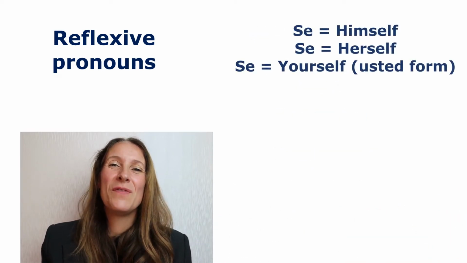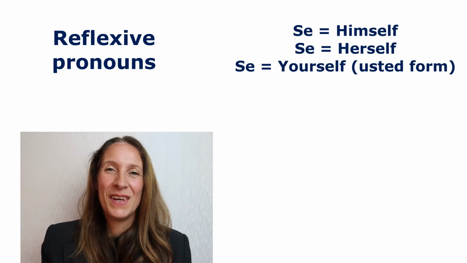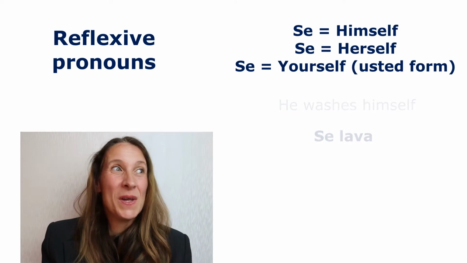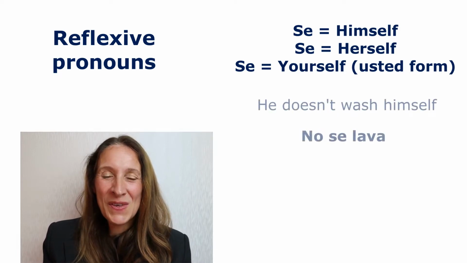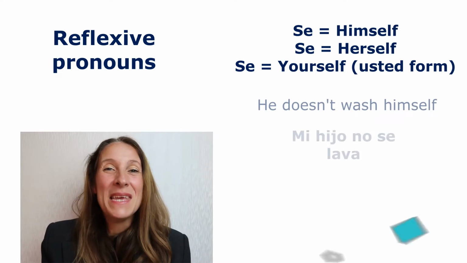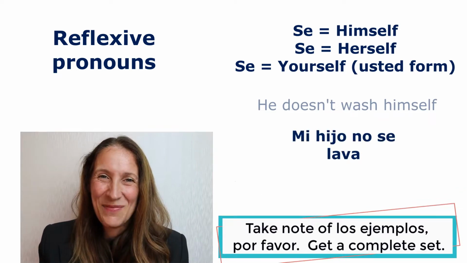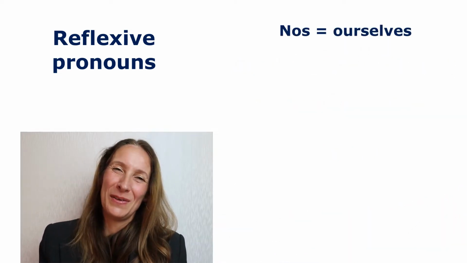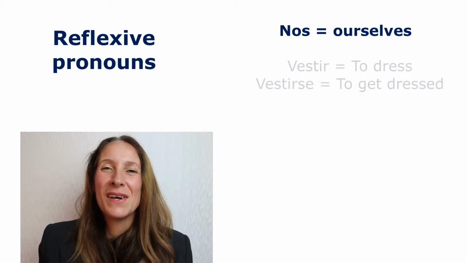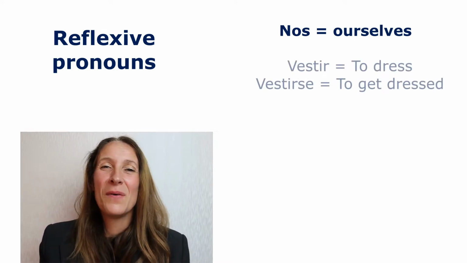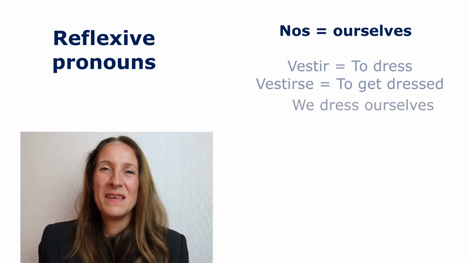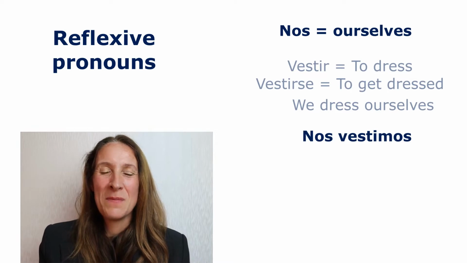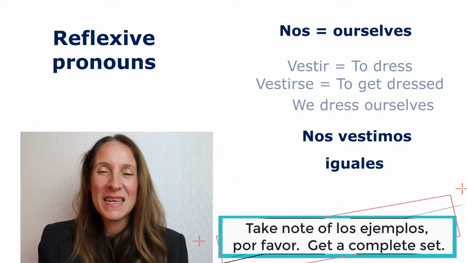Se is the word for himself or herself. So you could say he washes himself. Se lava. Or he doesn't wash himself. No se lava. Mi hijo no se lava. Bien. Nos means ourselves. And vestir is to get dressed. So we dress ourselves is nos vestimos. Maybe we dress ourselves the same. Nos vestimos iguales.